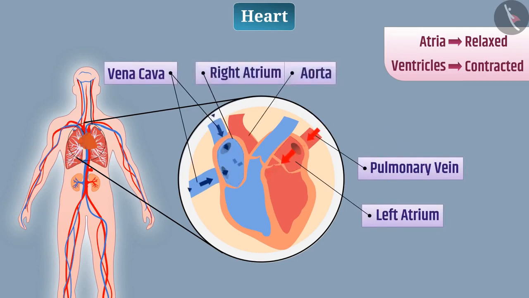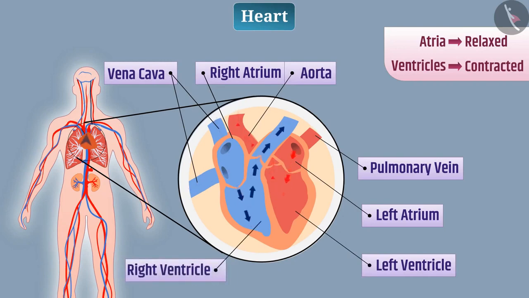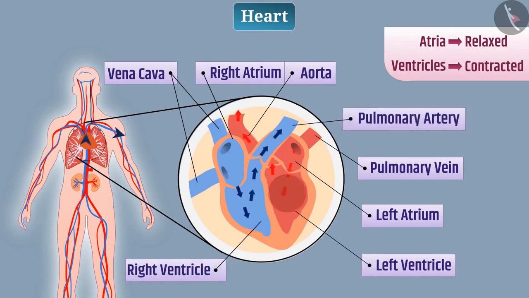Aorta carries oxygenated blood from the left ventricle to various parts of the body. Similarly, the deoxygenated blood in the right ventricle is carried by pulmonary artery to the lungs for oxygenation. There is a valve between the atrium and the ventricle which prevents backflow of blood.